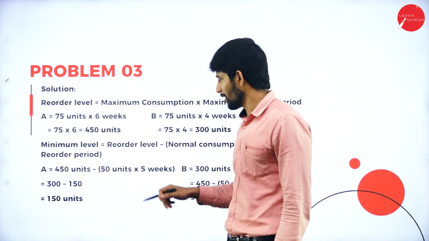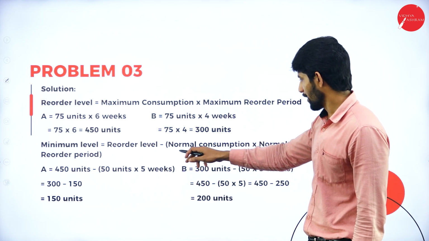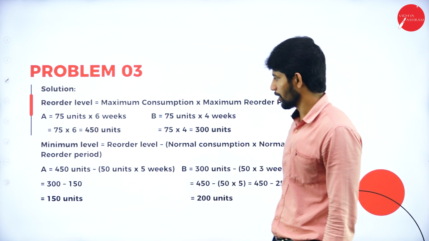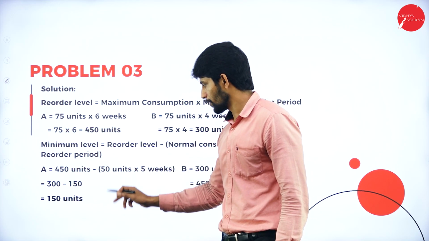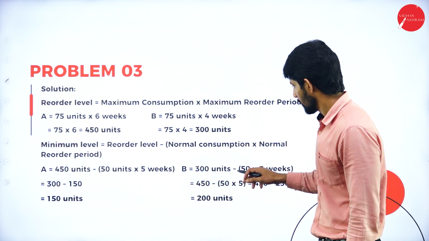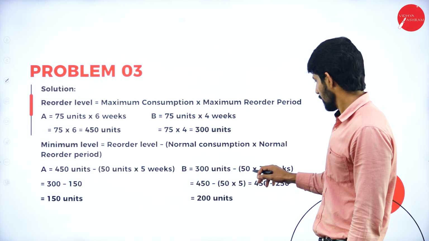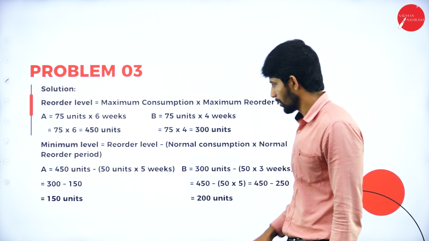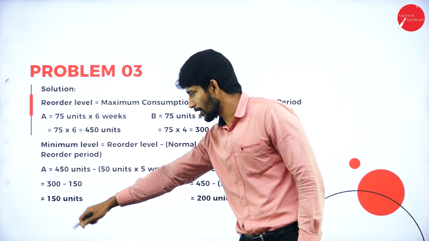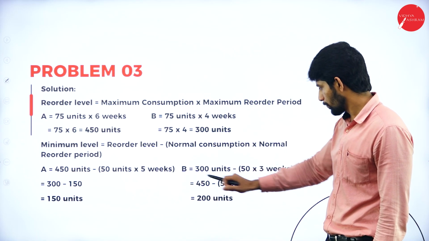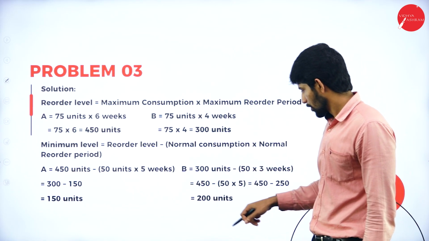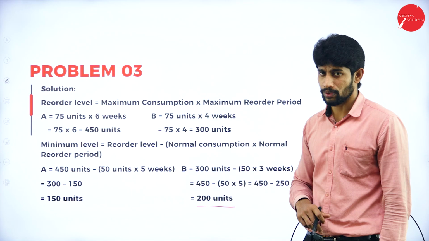Next, for minimum level, reorder level minus normal consumption into normal reorder period. So 450 minus 50 into 5, here 300 units minus 50 into 3. So here 300 minus 150, you will get 150. Here 450 minus 250, you will get 200 units.